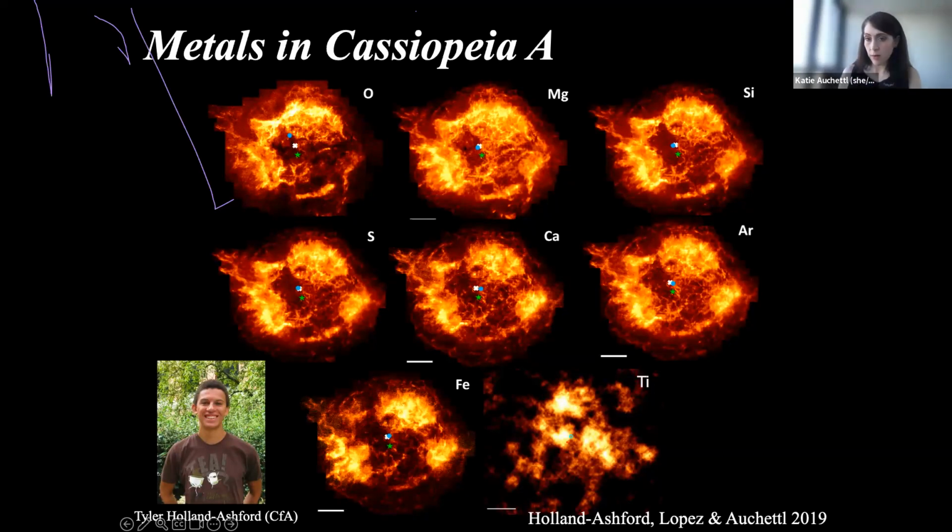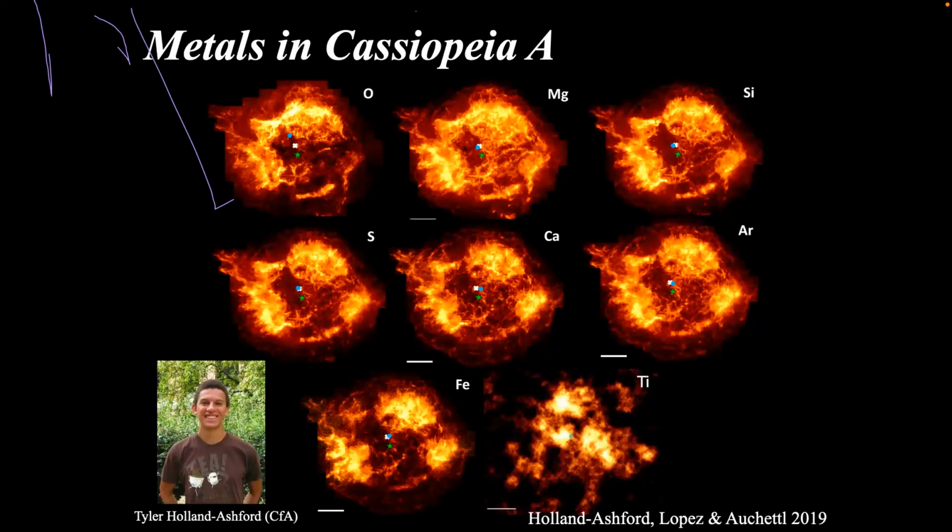So in that sense, we can't resolve the structure as well. Also, titanium is produced by radioactive decay, right? So either we're missing a large fraction of it compared to what we see for the iron. We include it just for completeness, but we think we can explain why it's so different compared to the other parts. We're just not capturing it in the same way that the other elements are. Okay, thank you.